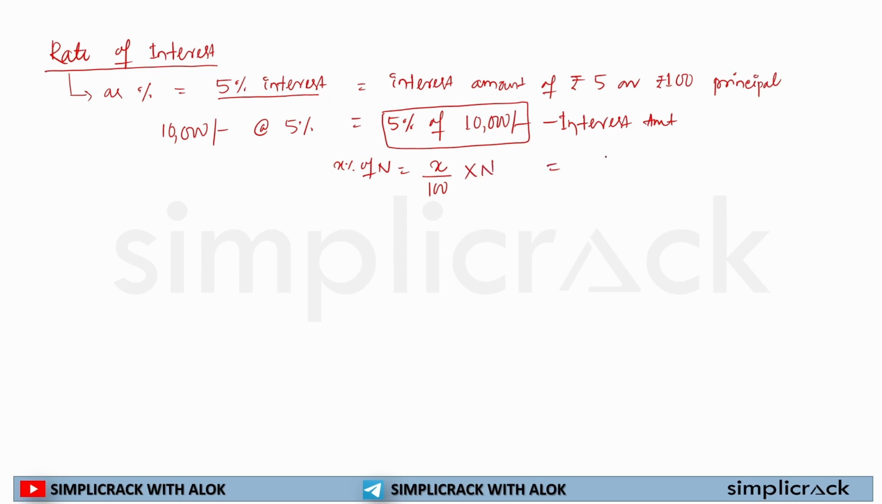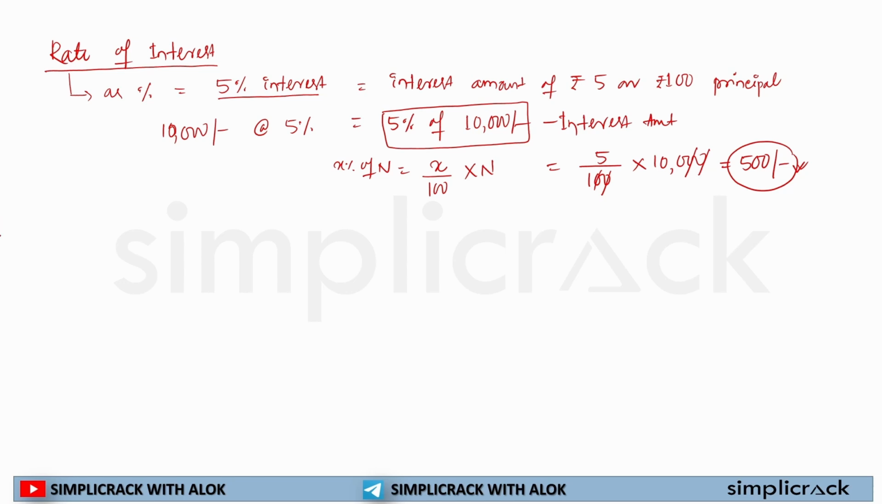So here 5% of 10,000 will be calculated as 5 by 100 multiplied by 10,000. The 0s will cross out. 5 multiplied by 100 is equal to 500. So what is the interest amount? 5% rate of interest on 10,000 rupees is equal to 500. I hope now the first thing is clear: how to find out the rate of interest.